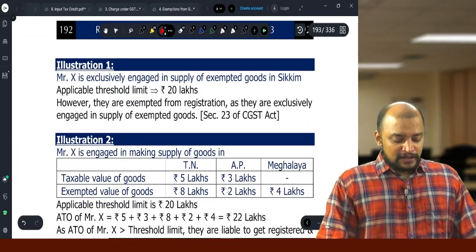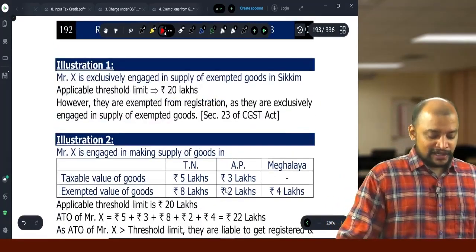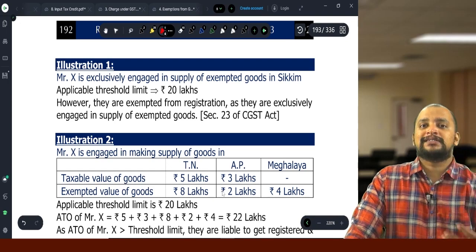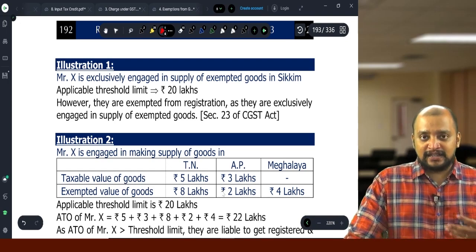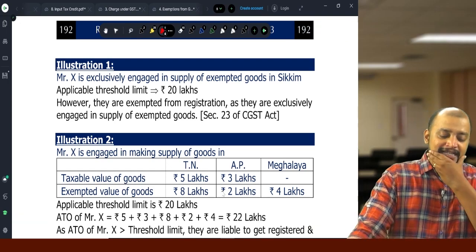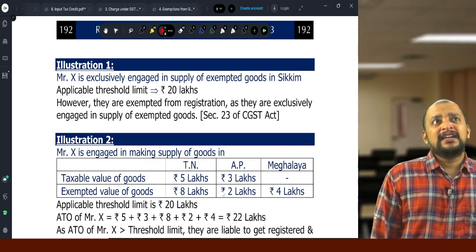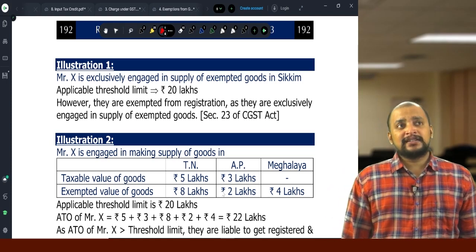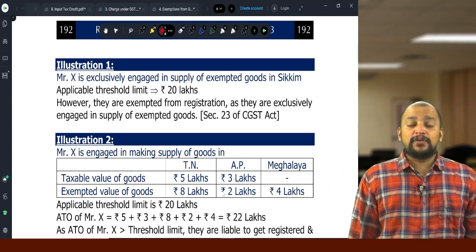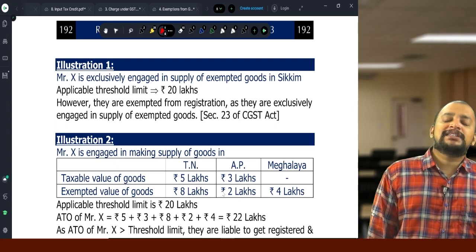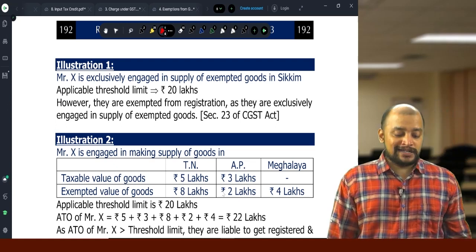Then look into this. These are some illustrations. Already we discussed some illustrations, but these are some illustrations on where they have to register. Mr. X is exclusively engaged in supply of exempted goods in Sikkim. Sikkim will come under which category? U stamp. For that the limit will be 20 lakhs. And as they are making exclusively exempted supplies, they are not at all required to get registered.